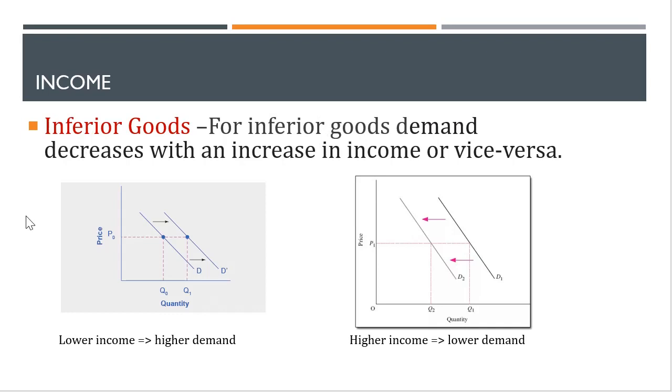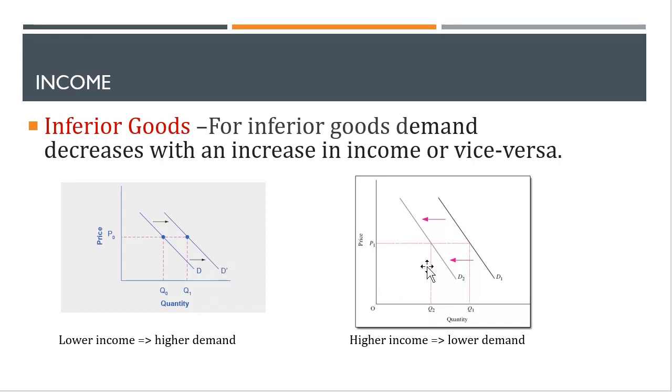For inferior goods, as I said earlier, lower income should lead to higher demand. So just like the previous graph, you can expect the demand is increasing, or D shifts to its right to D prime.